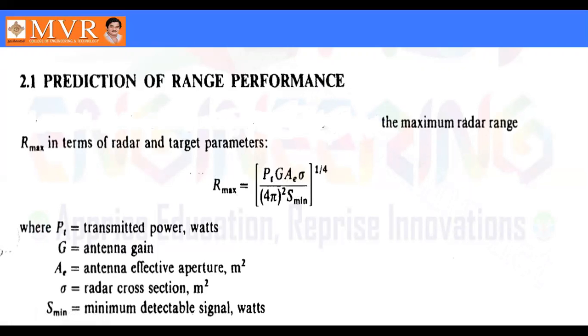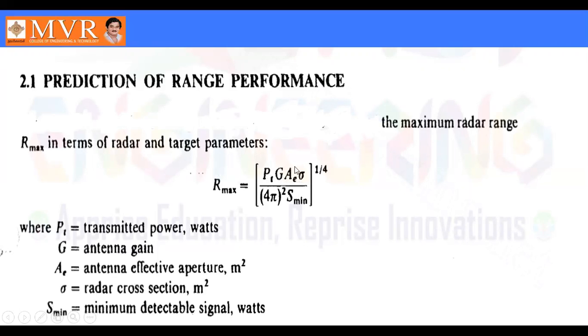But while considering the prediction of the radar range equation, the main problem is with S minimum and radar cross section, because radar cross section and S minimum are statistical in nature, so it is very difficult to find out the radar range. So in order to measure the radar range perfectly, we should concentrate on cross section and S minimum. It is very difficult to analyze the sigma.